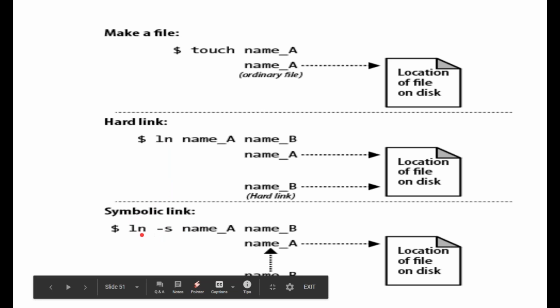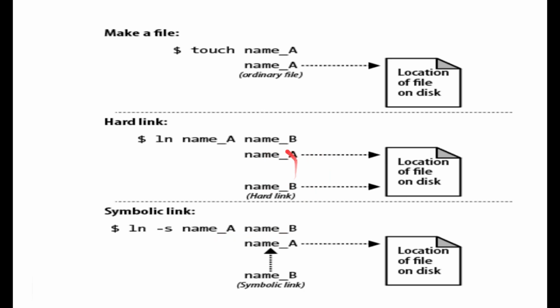Similarly, a symbolic link can be created by ln -s. This is the name of your file, and this is your symbolic link. Both of these are pointing towards the same location of the file. Similarly, your hard link also points towards the same location of the file. This is the difference between a hard link and a soft link.